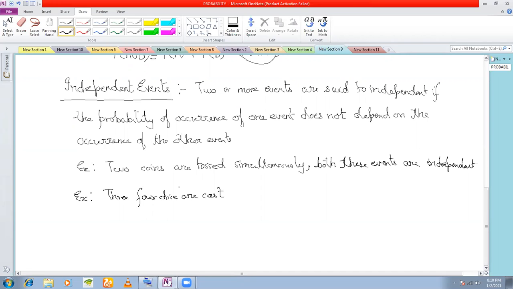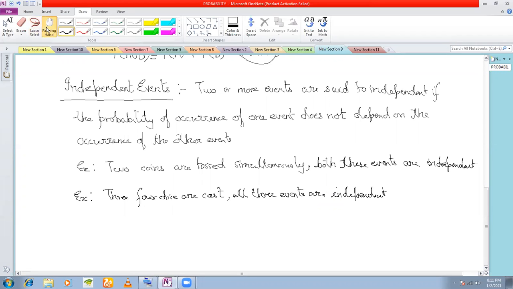Can you say that because person 3 got a 6, person 2 got a 3? You cannot say that. So all three events are independent. One does not depend on the other. From here comes the definition of independent events.